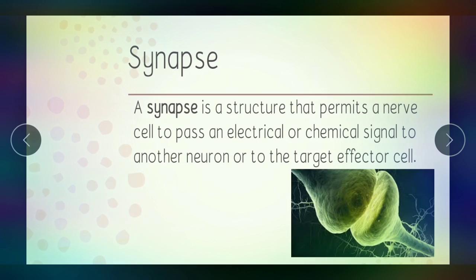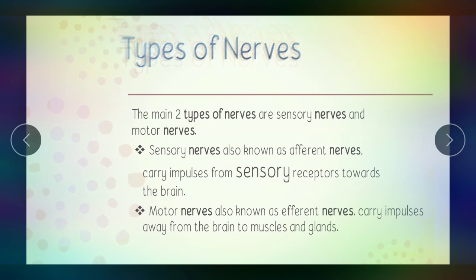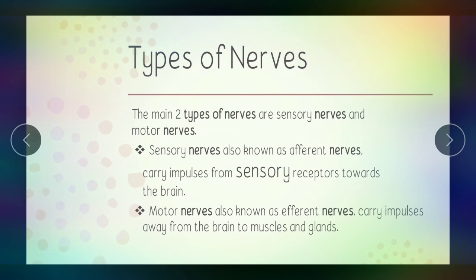The target effector is the cell that is going to do the work or the order given by the brain or spinal cord, and the information is transmitted through the nerves. There are two types of nerves, the sensory nerves and the motor nerves.